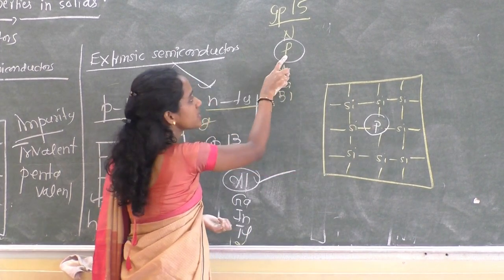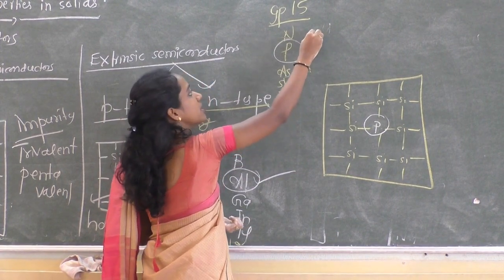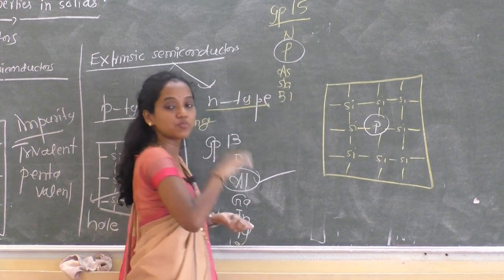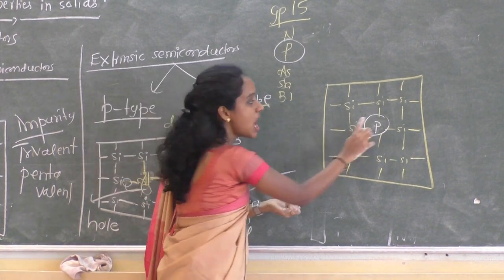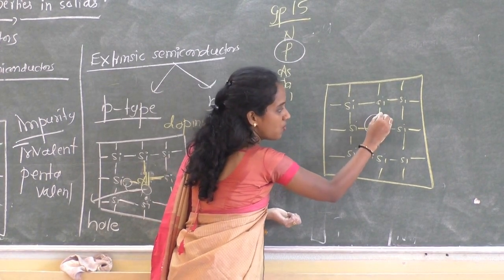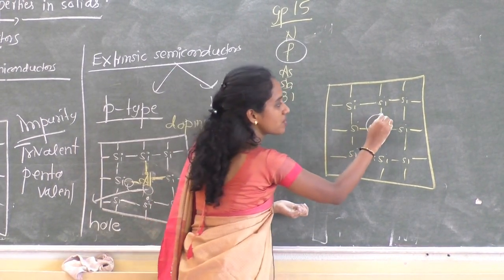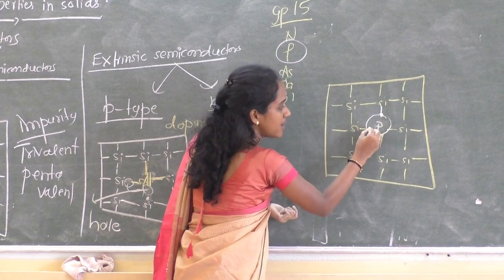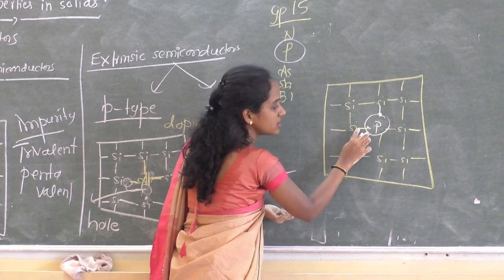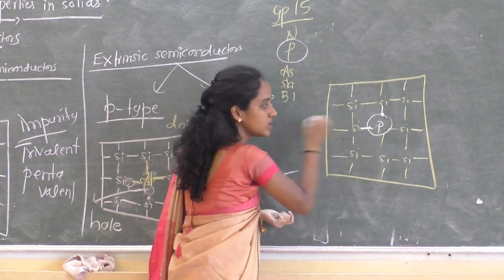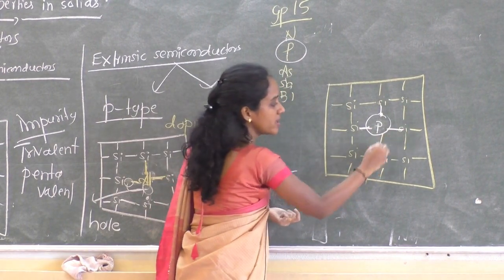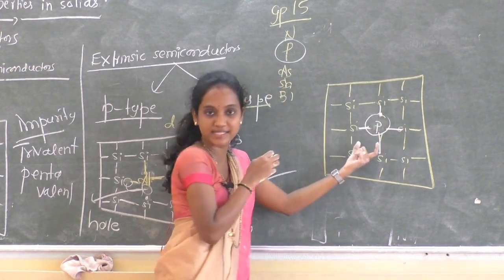Phosphorus has 5 valence electrons. Out of the 5, 1 electron of phosphorus forms a bond with an electron of silicon, and another forms a bond with the 1 electron of silicon, like this. One more covalent bond, and 4 covalent bonds exist.